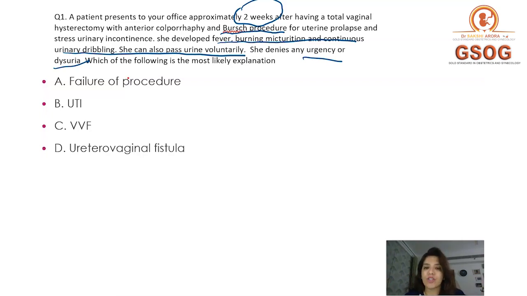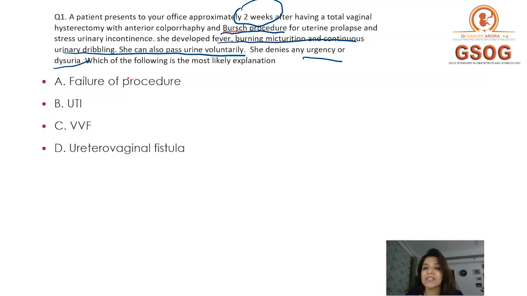So let's see option A, failure of procedure. Do you think failure of procedure is the correct answer? First understand failure of which procedure. Here they are talking about failure of the Bursch procedure, because only when the Bursch procedure fails will the patient complain of dribbling of urine, right? Now, if this is a failure of the Bursch procedure, the patient should complain of stress urinary incontinence.